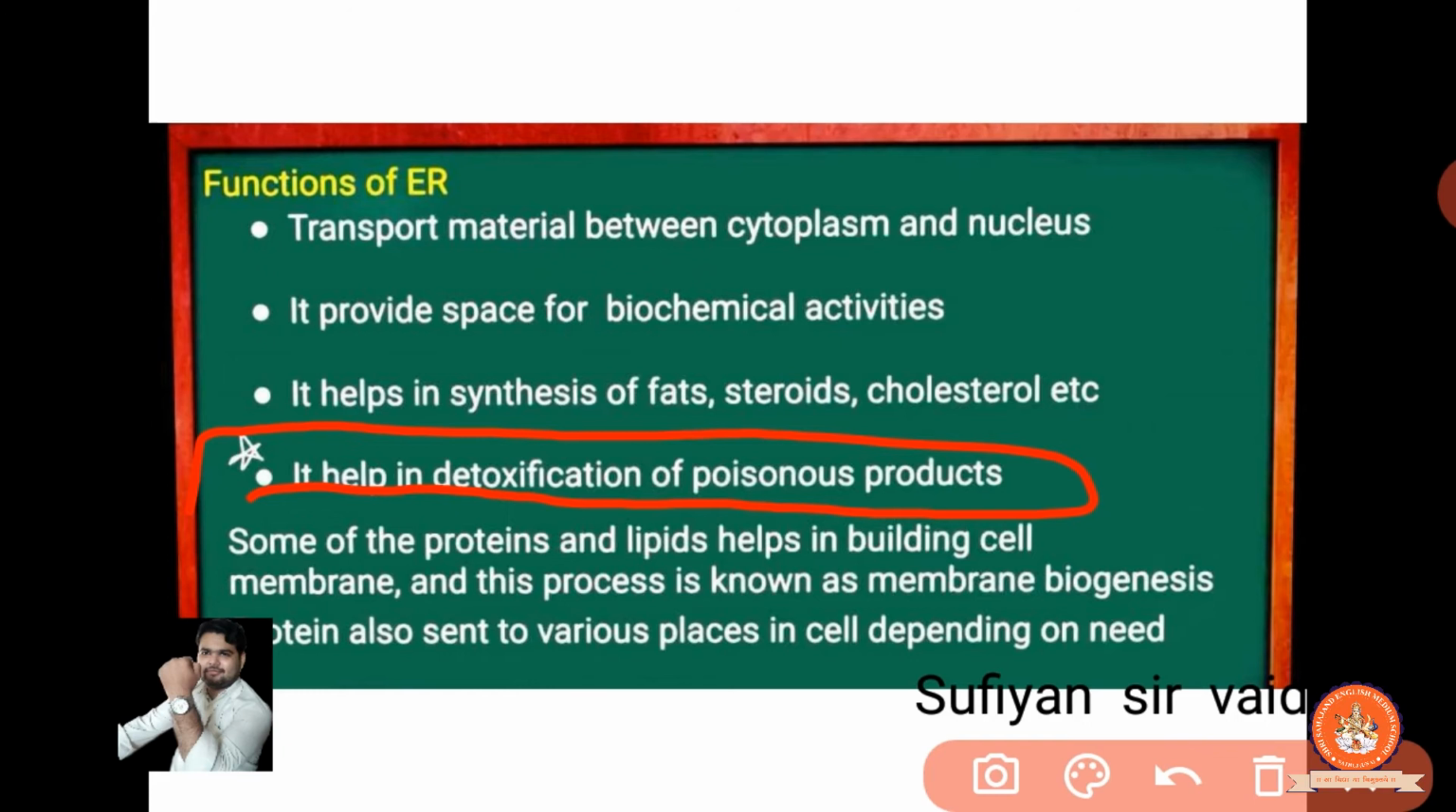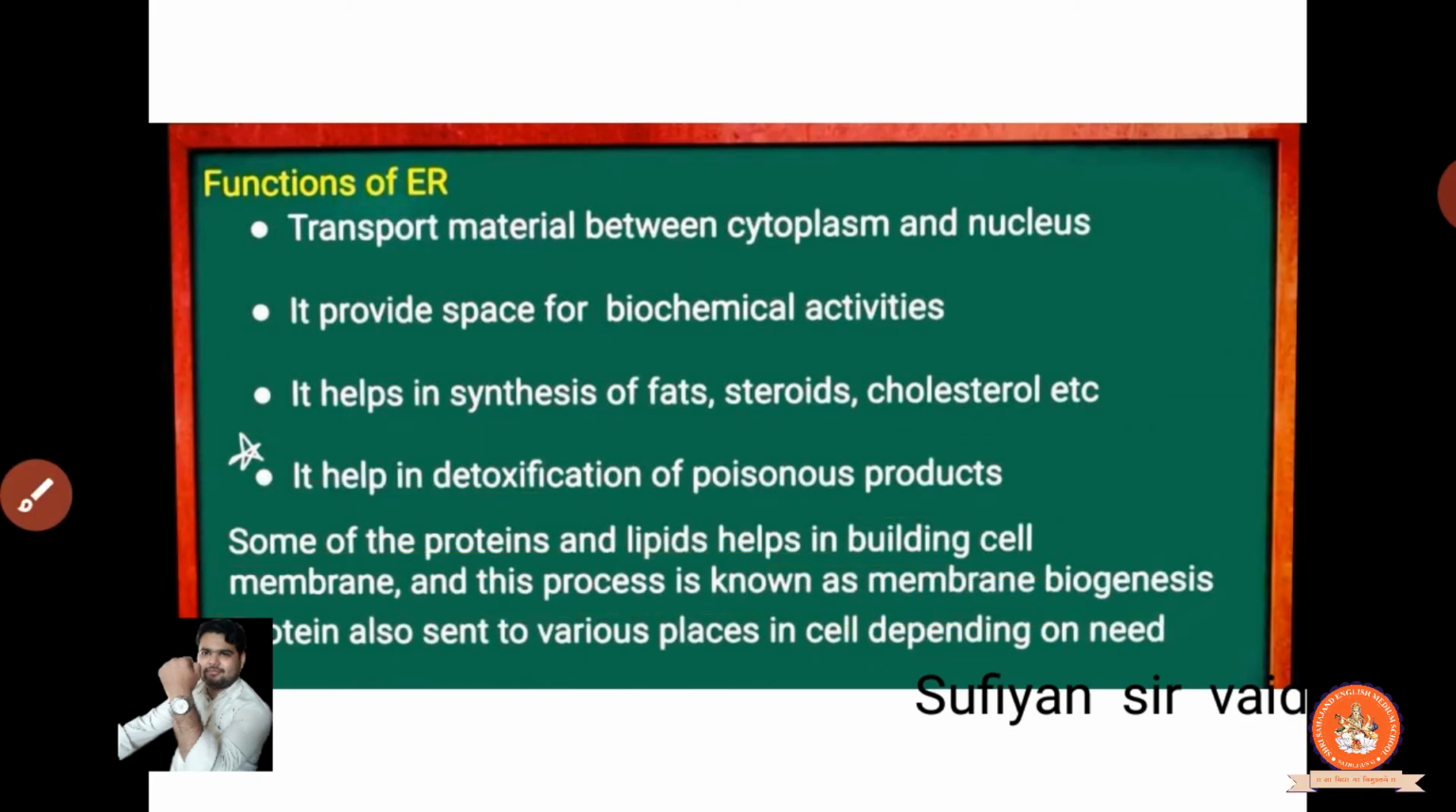Clear? Now there is another thing given, that some of the proteins and lipids help in building the cell. Some of the proteins and lipids are helping in building the cell membranes. This process is known as membrane biogenesis. Clear? And the proteins are also sent to various places in the cell depending on need. So where there is a need of the protein, they are transported.